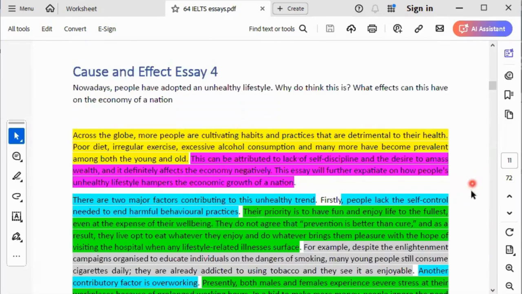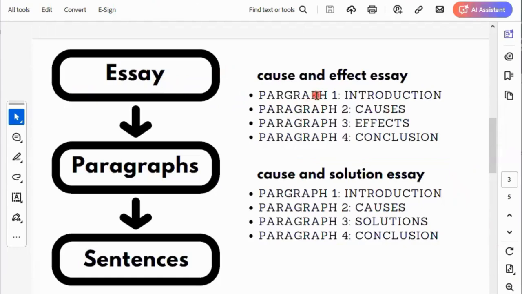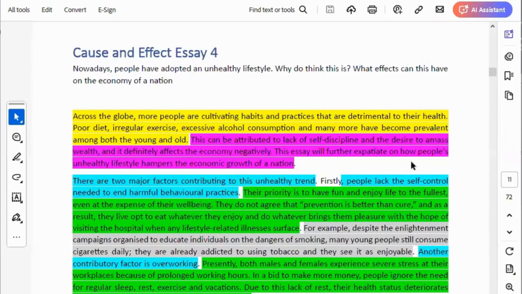Let's start with this one here. Cause and effect essay. So remember what I said earlier on, that your essay should have what? 4 paragraphs. 4 paragraphs. Look at all these examples that we have here. You're going to see that we have 4 paragraphs in these essays.